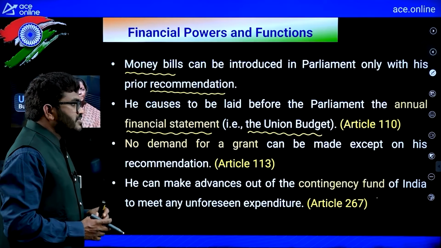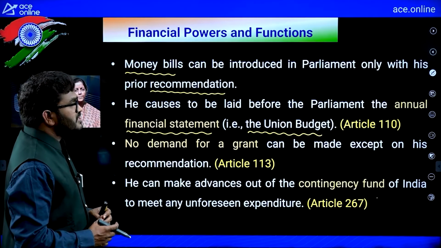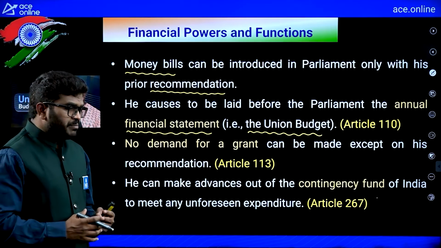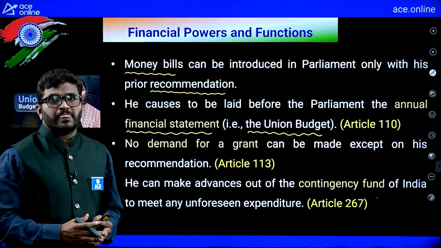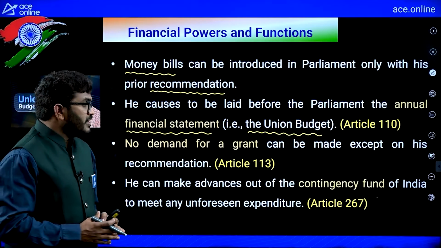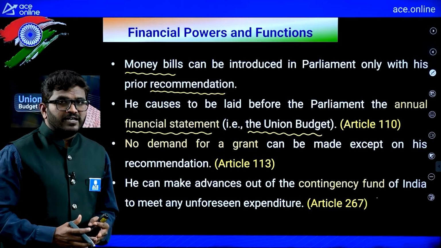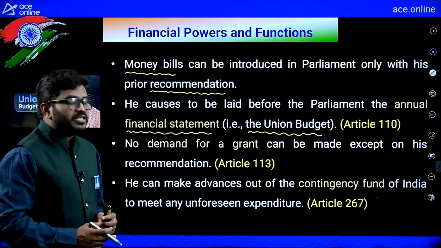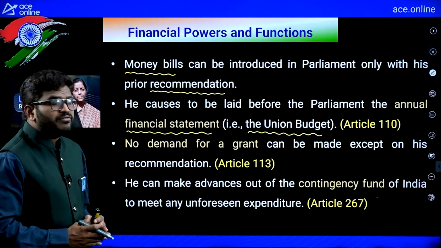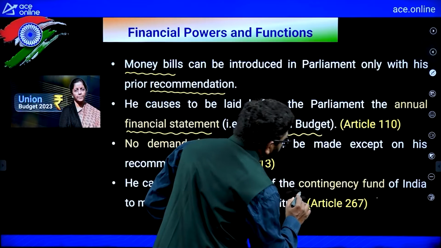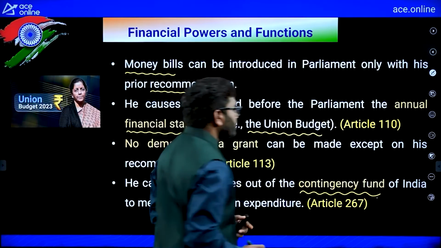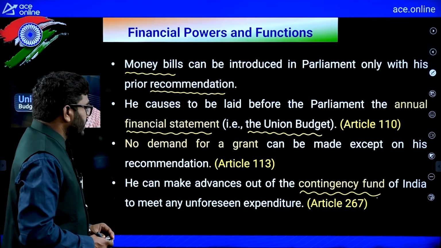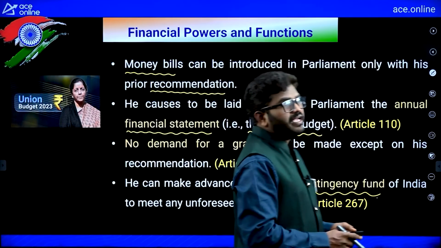He can make advances out of the Contingency Fund of India to meet any unforeseen expenditure. Suppose there are floods, then if you want to distribute funds, his prior intimation and permission is required. So he can give that fund to the people of India from the Contingency Fund of India. So he can make advances out of the Contingency Fund of India to meet any unforeseen expenditure.